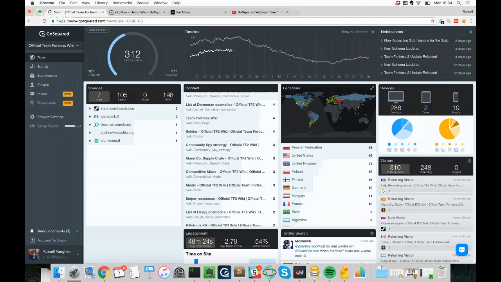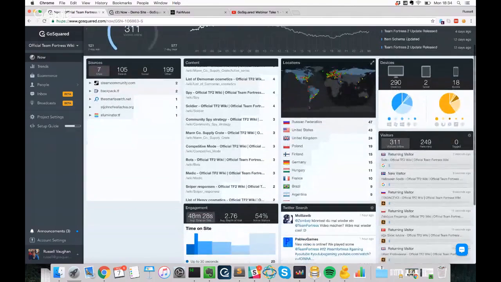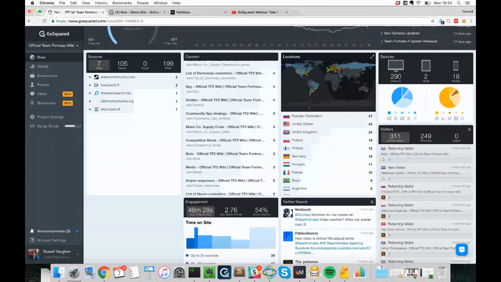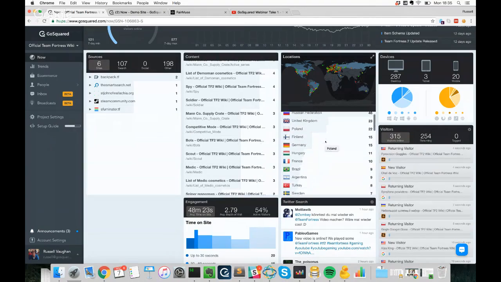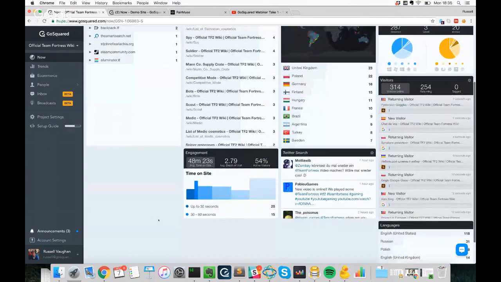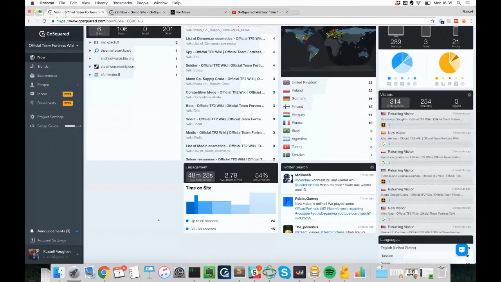You'll also have your content, which is effectively the pages that your users are viewing right now and the amount of users that are viewing those pages. And things like languages and locations are obviously relatively self-explanatory. Sources will allow you to identify where the traffic has come from. So you'll have your sites, the search engines that have driven traffic, as well as any social channels that have driven traffic your way. And another really good way to identify specifically what social activity has driven traffic your way is our Twitter integration.